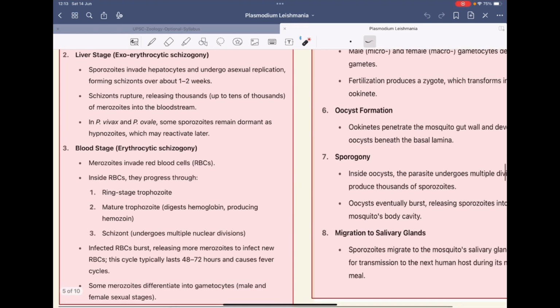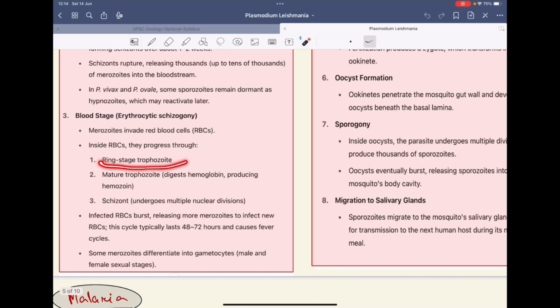Then you will see the blood stage, that is the erythrocytic schizogony. In this case, the merozoites will invade the red blood cells, and inside the red blood cells, they will form the ring stage trophozoite, then the mature trophozoite, and some will undergo multiple nuclear divisions to form the schizont.